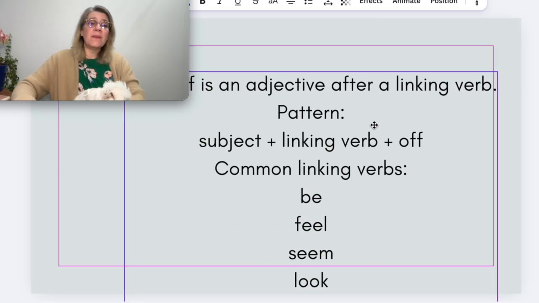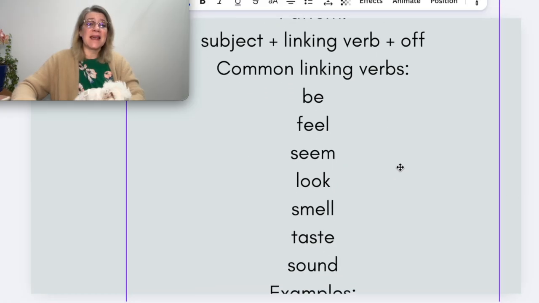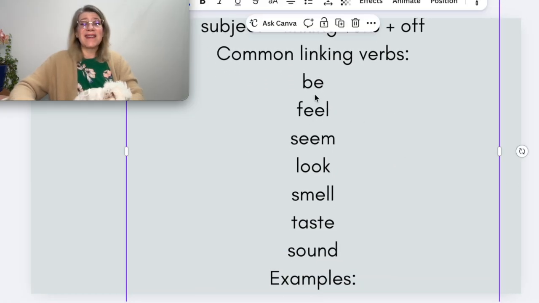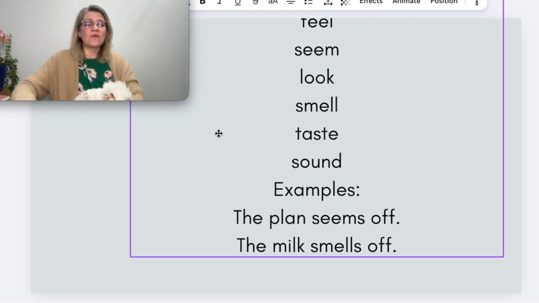Here, off is used as an adjective after a linking verb. Okay, so some common linking verbs that you might say are off are be. You could say, oh no, that was a little off. It means something about that's not quite right. I don't understand what's wrong. Feel off. It feels off to me. Seem off or look off. It smells off. You probably don't want to eat it if it smells off. It tastes off. It sounds off.